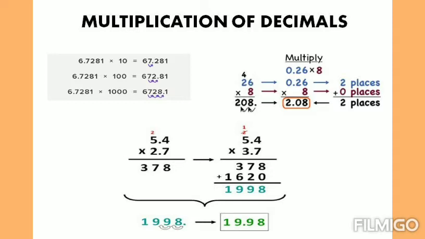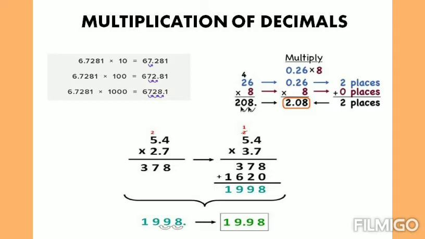Next, we are going to recall about multiplying a decimal number by a whole number and multiplying a decimal number by a decimal number. Here I have given an example. Go through that. I will just recollect the points alone. When you multiply a decimal number by a whole number or a decimal number by a decimal number, you just consider them as whole numbers and do the multiplication normally.